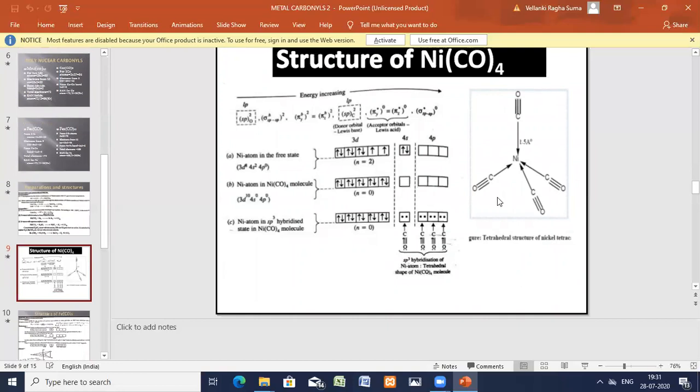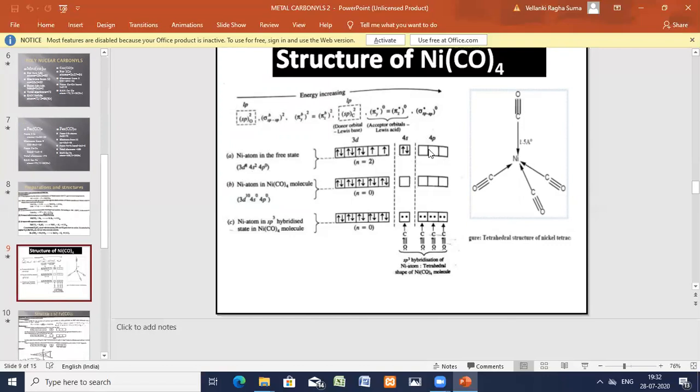Now let us go for the structure of nickel tetracarbonyl. Nickel has atomic number 28. The nickel atom in the free state has valence configuration 3d8 4s2 4p0. This is the ground state configuration.